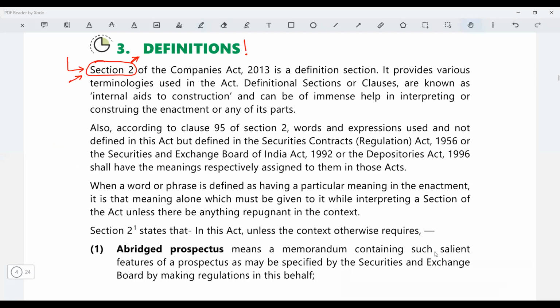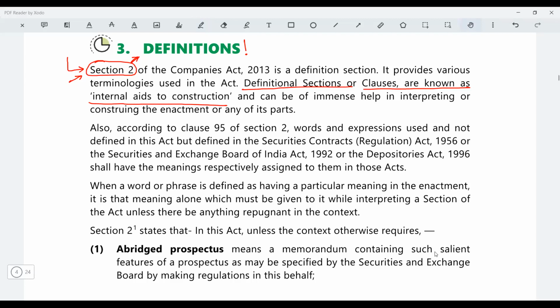And that is the reason you'll find that the definition section or the clauses are known as internal aids to construction. So in your chapter, interpretation of statute, you will find one is the internal aid to construction, another is the external aid.